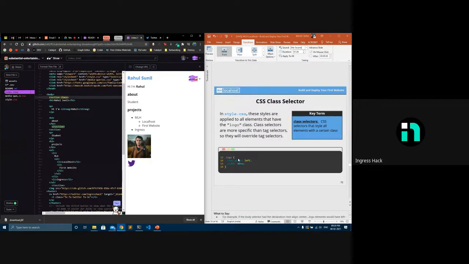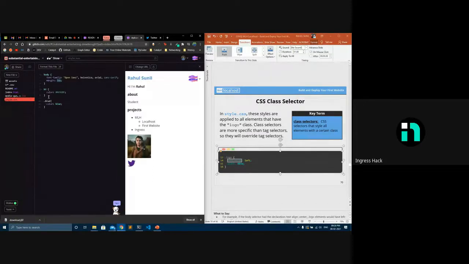Text align is used for aligning the text to one side. For example, this "Hi Rahul" is in a P tag. If I want this "Hi Rahul" to be in the center, I can use P text-align: center. So it just comes to the center. I'm using P here as well as here, so it'll come to the center.